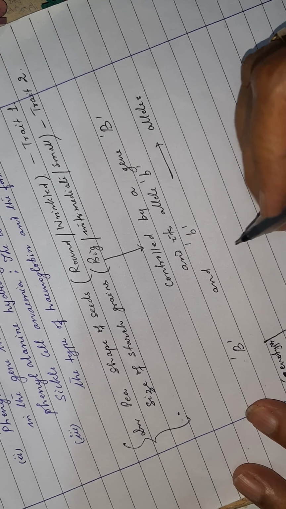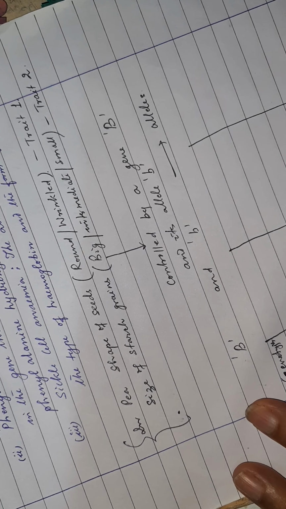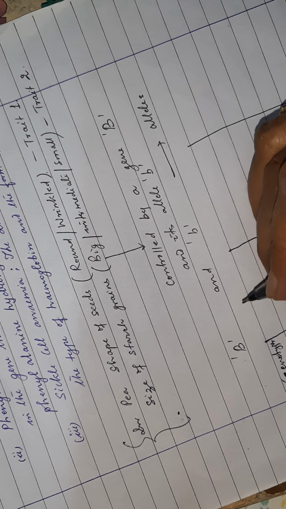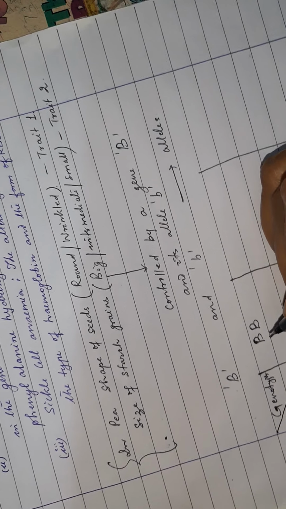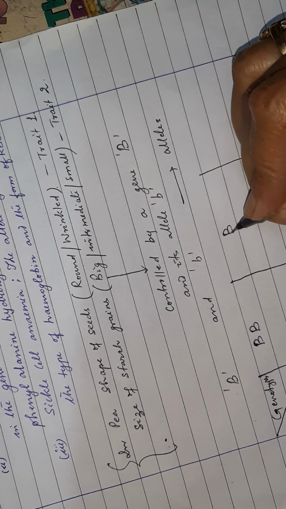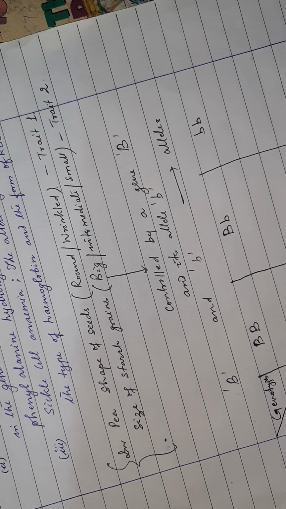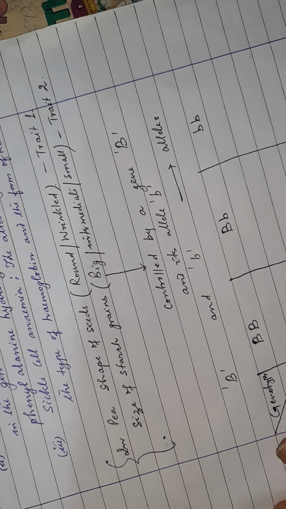How many genotypes are possible? कितने genotypes possible होंगे? सोच के बताओ जल्दी, फटाफट. Tax your brain and think about it. Genotypes, BB, then Bb and small bb. Only these are the possibilities. यही 3 genotypes हो सकते हैं population में. 2 ही alleles हैं, ठीक है?